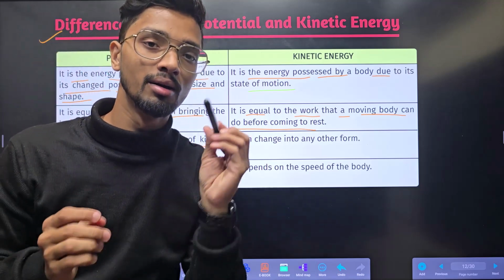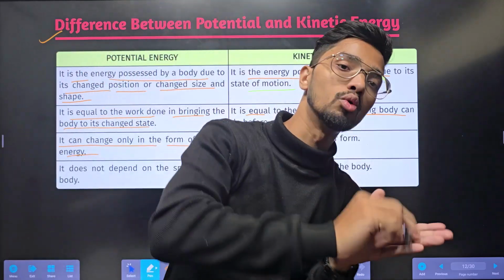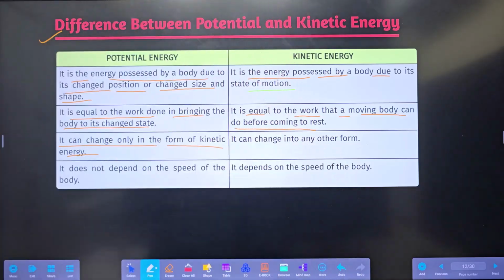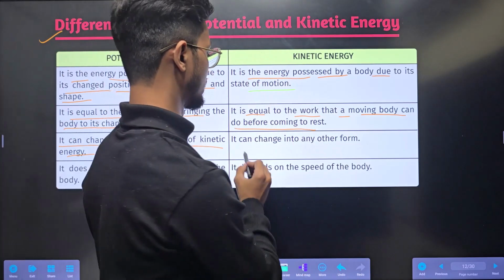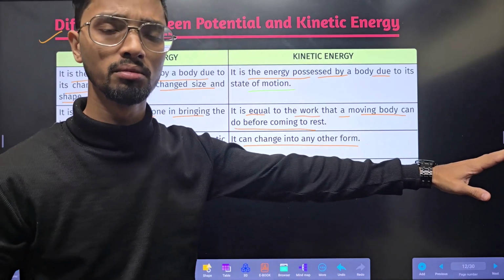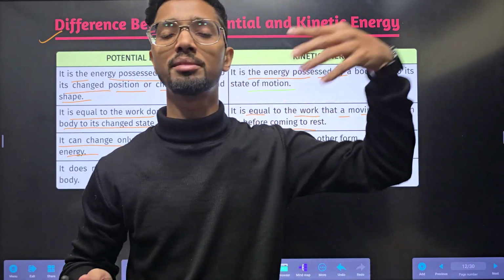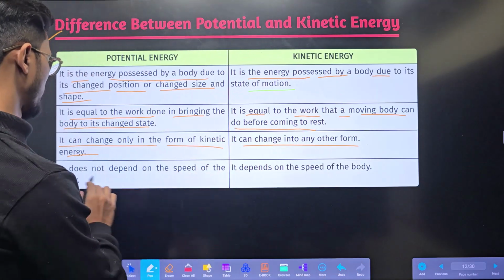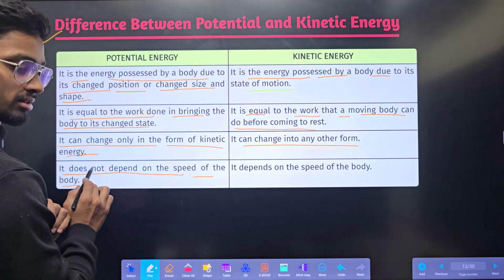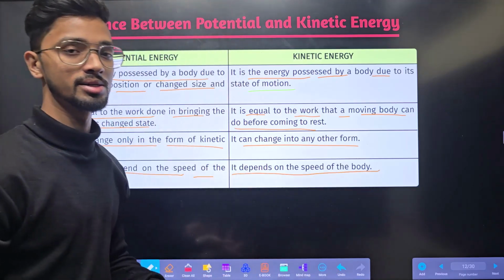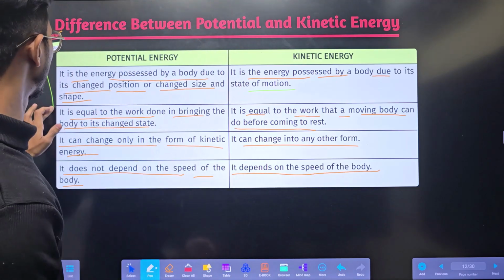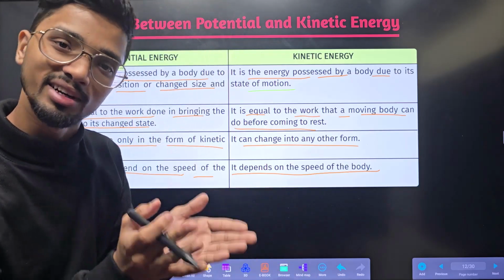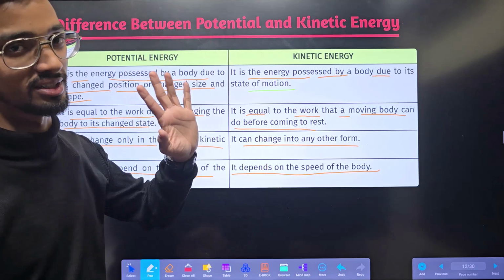Potential energy can change only in the form of kinetic energy. Listen here. Potential energy can be changed only in the form of kinetic energy because potential energy only can gain some speed. But kinetic energy can change into any other form. It can be converted into heat energy, electric energy, chemical energy, light energy, any energy. Potential energy does not depend on the speed of the body, but kinetic energy depends on the speed of the body. Simple. These are the four differences between kinetic and potential energy. Done.